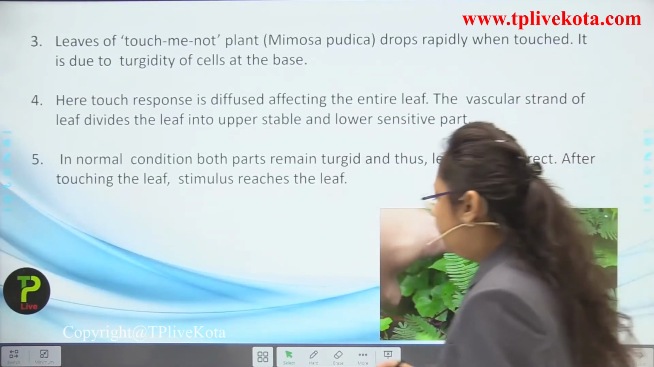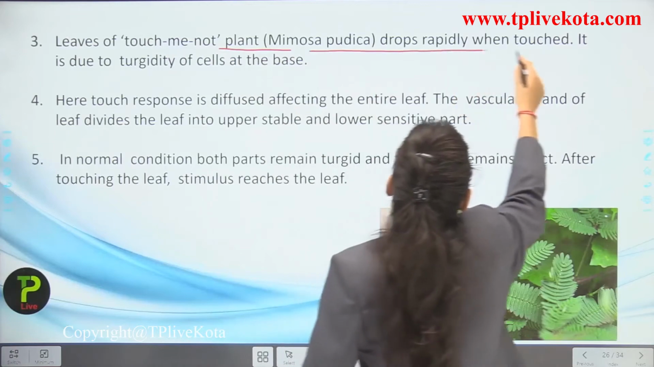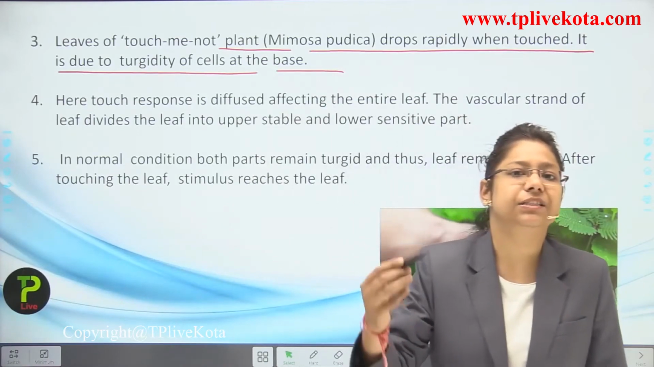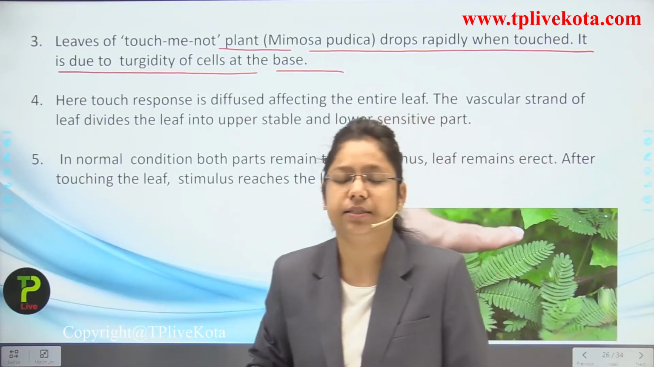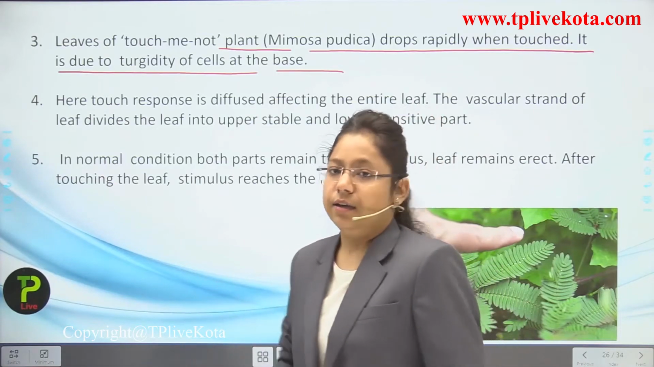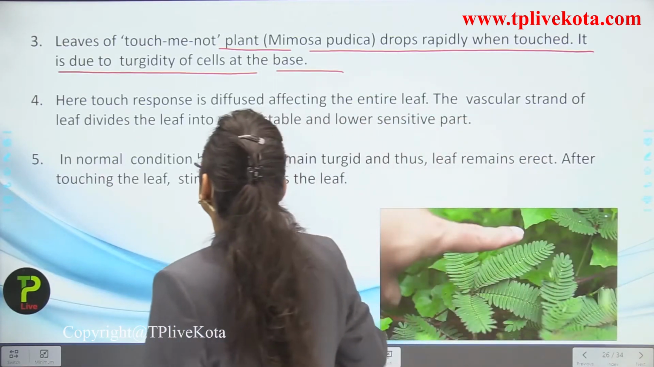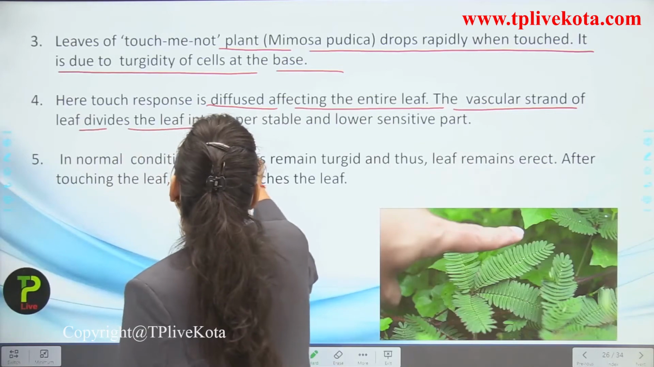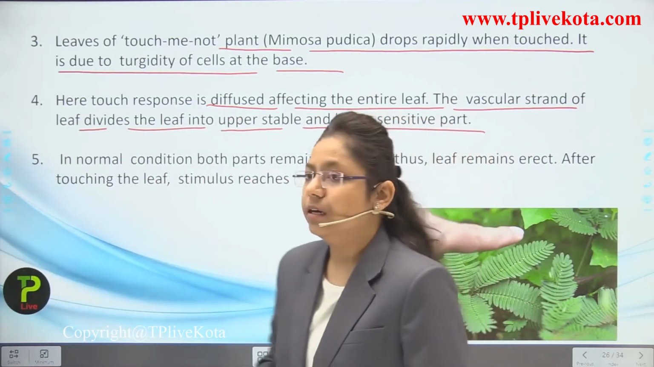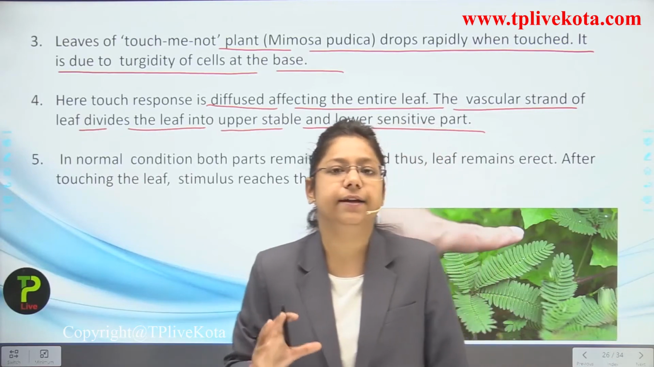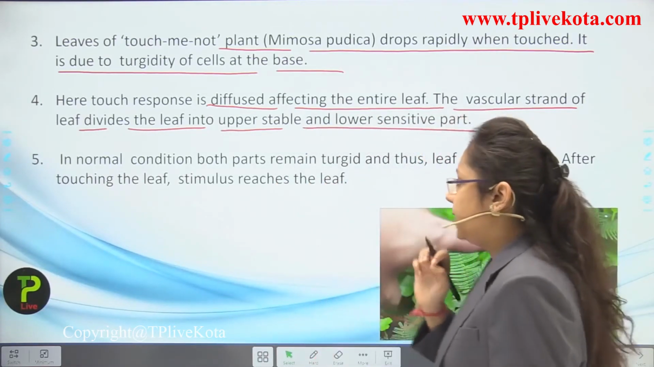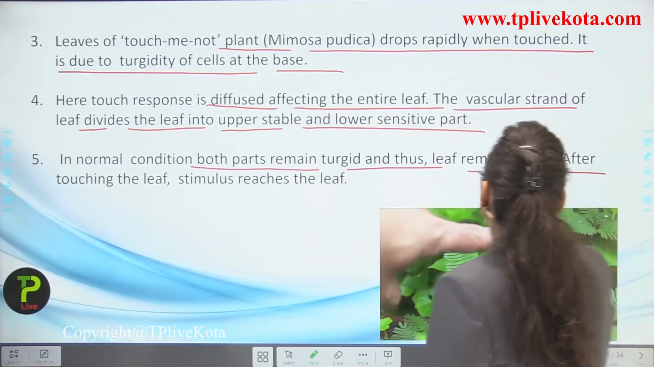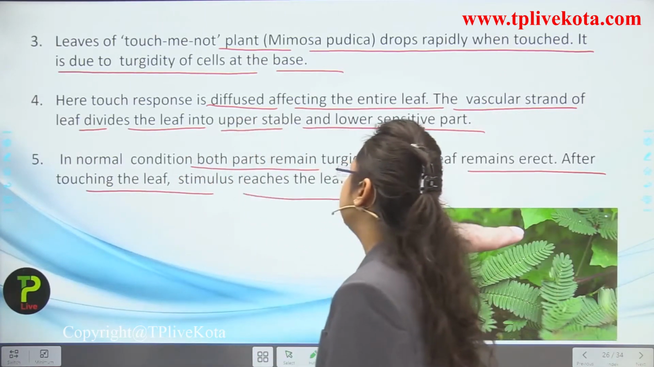Okay, now leaves of the touch-me-not plant, Mimosa pudica, drop rapidly when touched. It is due to turgidity of the cells at the base. Now what happens when there is a loss of water? Then turgidity changes inside the cells, so they close at the moment. Now here the touch response is diffused, affecting the entire leaf. The vascular strand of the leaf divides the leaf into an upper stable and lower sensitive part. So the upper stable part and lower sensitive part are formed when a leaf senses the touch. Okay, now in normal condition both parts remain turgid and thus leaves remain erect. After touching, the stimulus reaches the leaf.